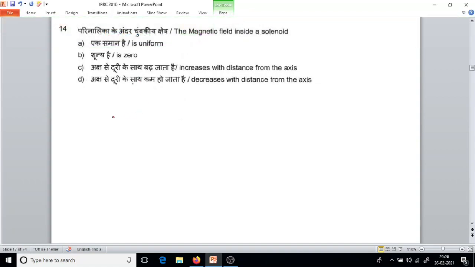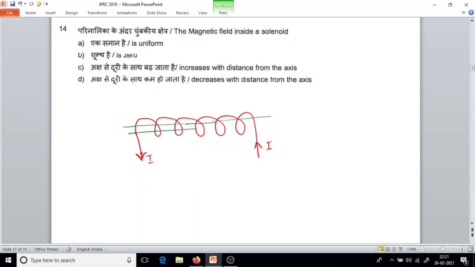Question number 14. The magnetic field inside a solenoid. So we have a solenoid. Current will be entering through this end and leaving from this end. When DC current flows through a solenoid, it will create magnetic lines of force.